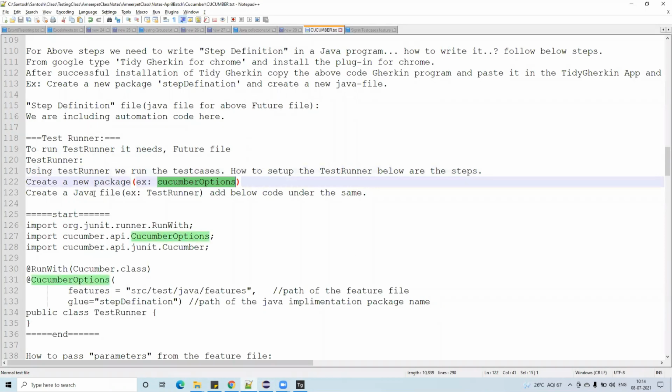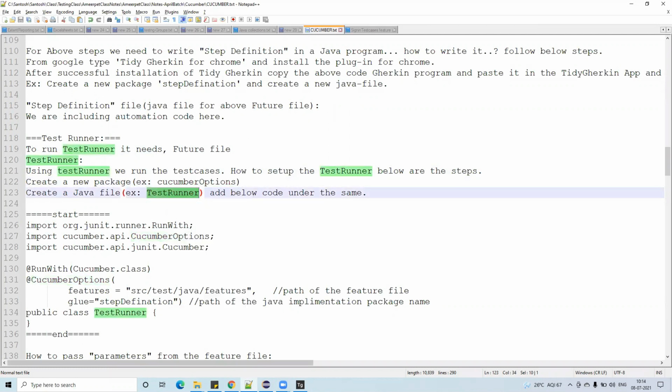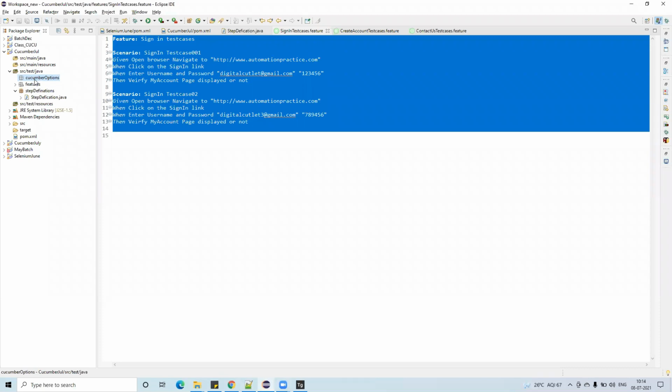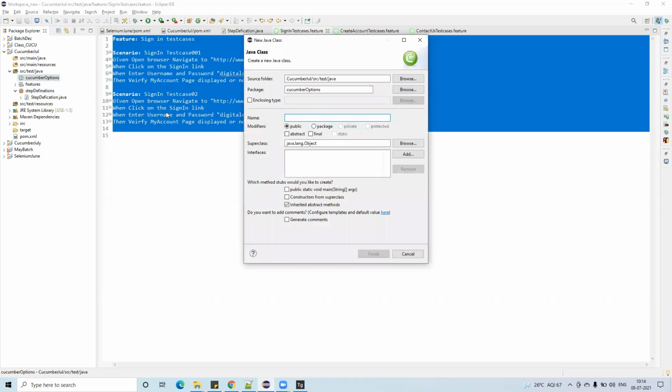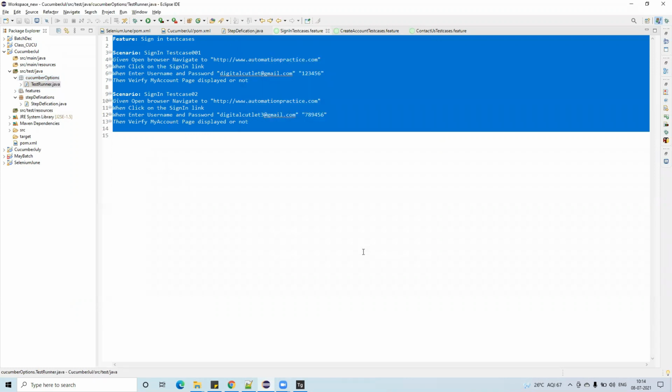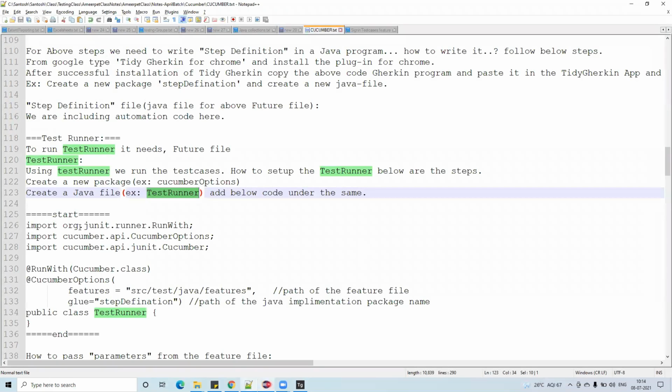What are they telling? Create a java file. What is the java file? Example test runner. Copy this. Remember, use the same names, whatever I have given. Why? Because in real time people are using the same names. Done. And now go back here.